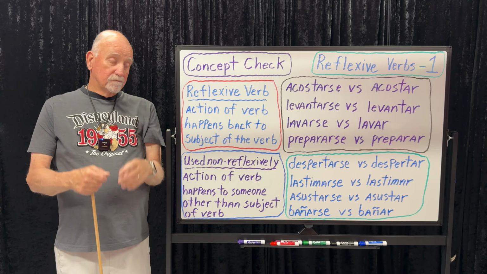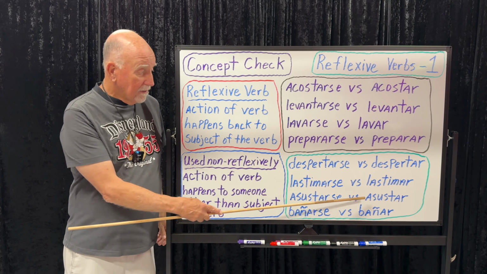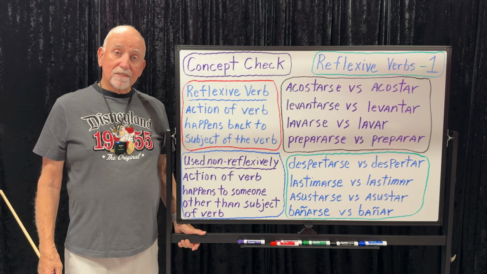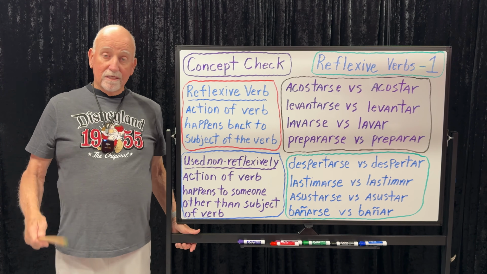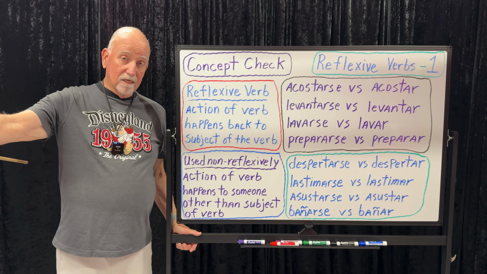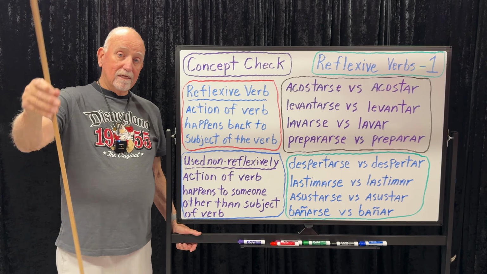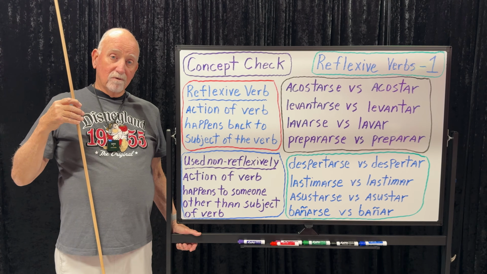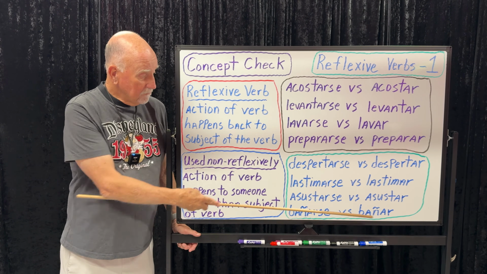That's reflexive. If you jump out and scream and scare somebody else, if you want to say like, I scared the kids, like on Halloween night. Asusté a los niños, right? You want to say they scared us? Nos asustaron. They didn't scare themselves. It's not reflexive. It's nos asustaron. They did the scaring, but we're the ones that got scared, right? So the action of the verb is happening to someone other than the subject when you use them non-reflexively.